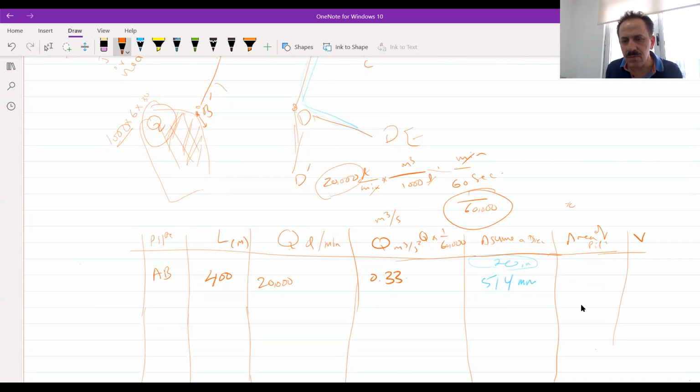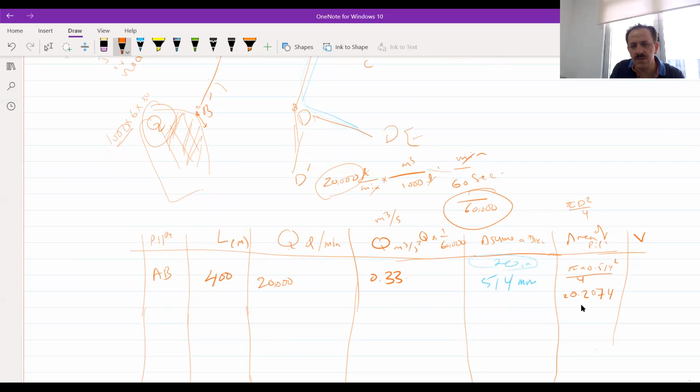The area is equal to pi d square over 4 for each pipe. So pi times 0.514 square over 4, which is equal to 3.14 times 0.514 square divided by 4. It comes 27.